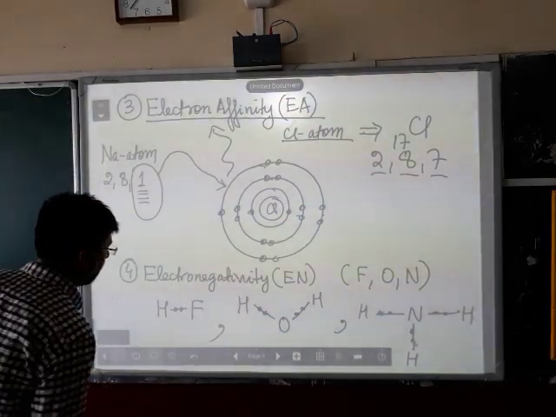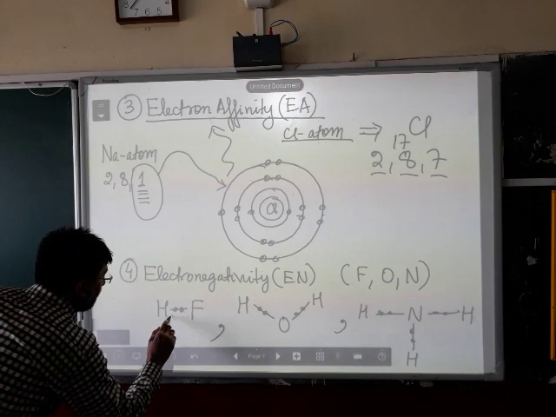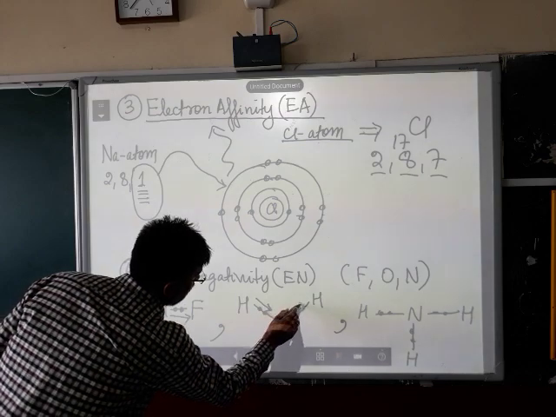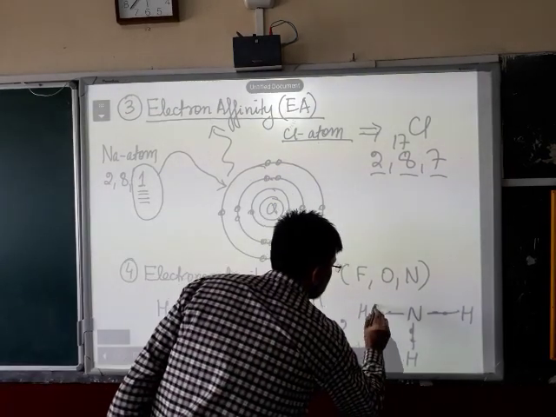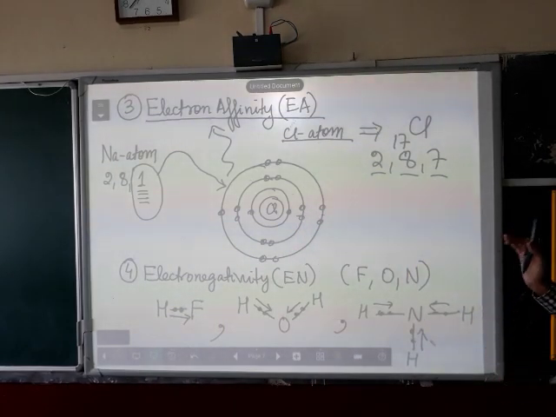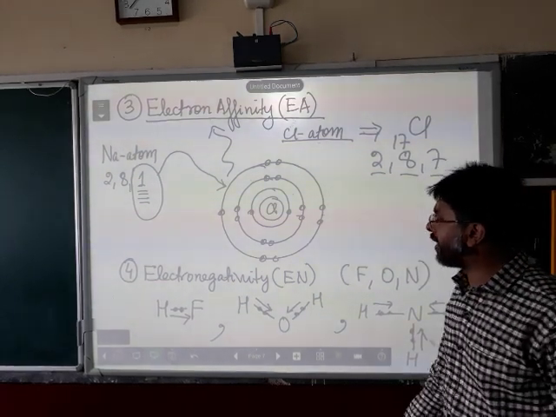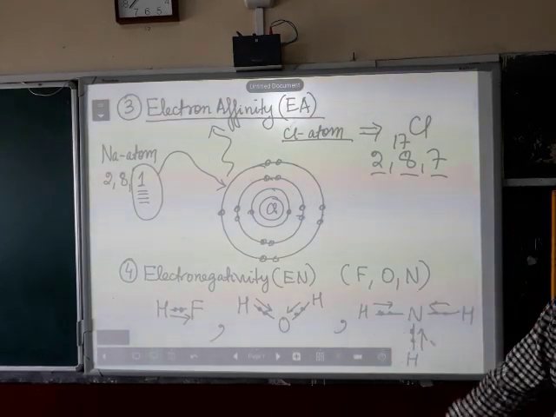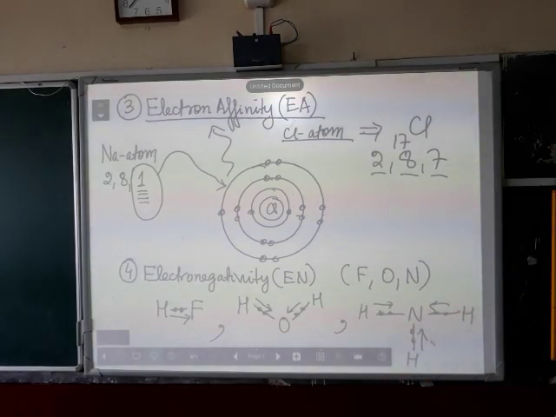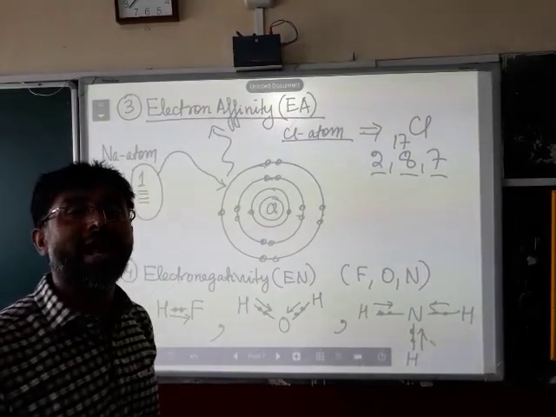So, here what happens over here? These 2 electrons, which are the shared electrons, get pulled by this fluorine. In this case, these 2 electrons get pulled by the oxygen. In this case, these 2 electrons and these 2 electrons get pulled by the nitrogen towards themselves. So, what is the outcome of this pulling of electrons? Because of this electronegative behavior of fluorine, oxygen and nitrogen in these molecules, hydrogen fluoride, water molecule and ammonia molecule, they develop a slight polarity in their nature. They become polar in nature.